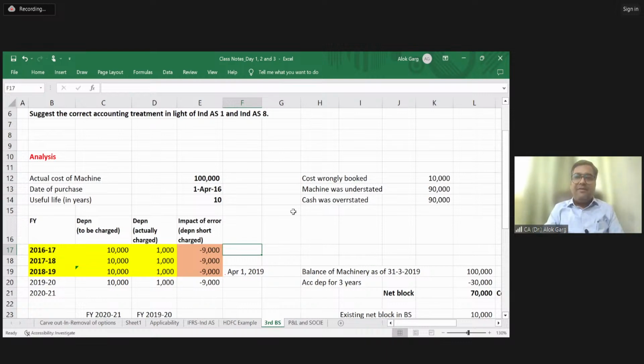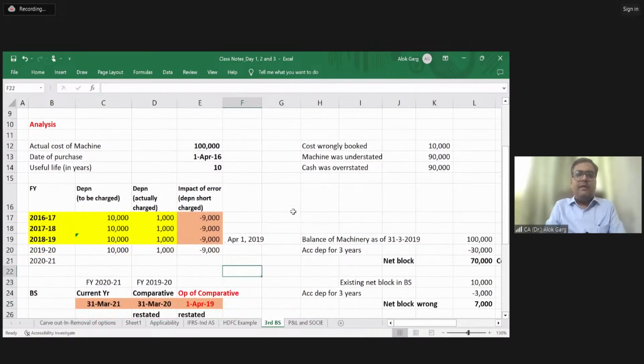the treatment is quite different. It is not a prior period item. It says that if there is an error, you need to correct the error in your comparative numbers, and you need to provide the third balance sheet, which is the opening date of the comparative, right? And from the date of the error to the opening date, take the cumulative impact and present the opening of the comparative period with corrected numbers, right? You need to prepare 3 balance sheets. I'll show you that also.